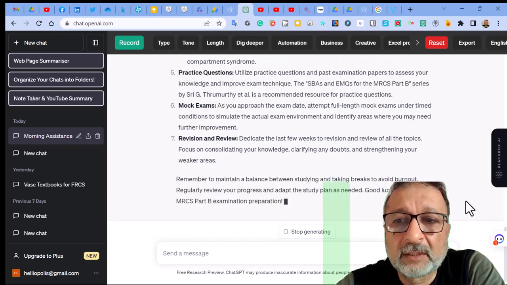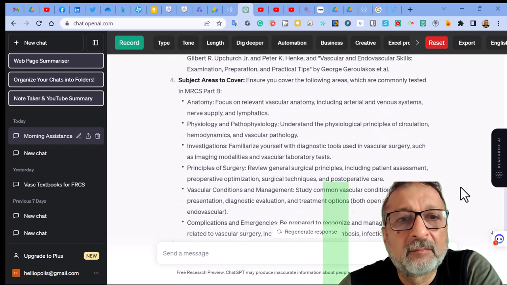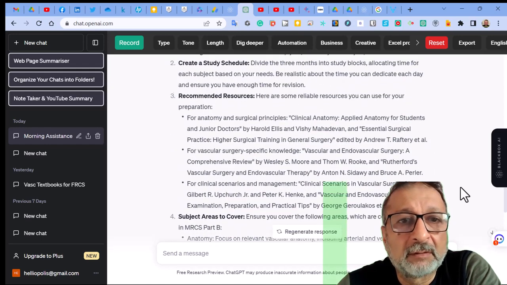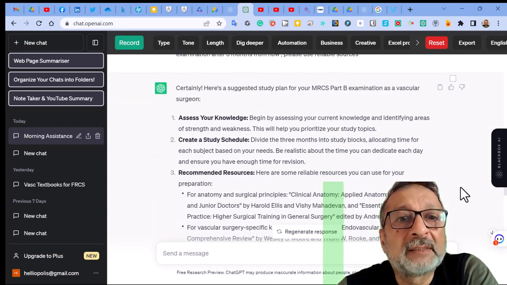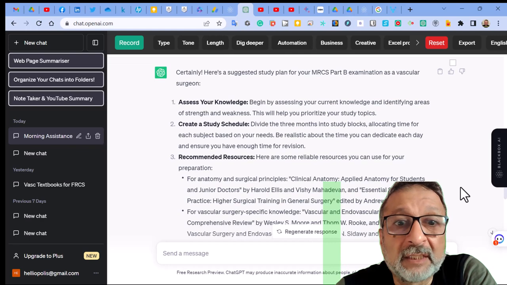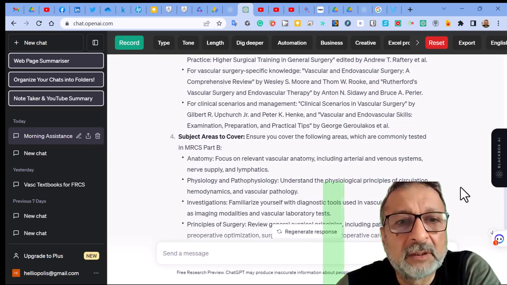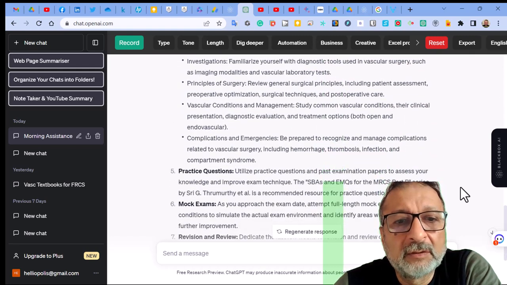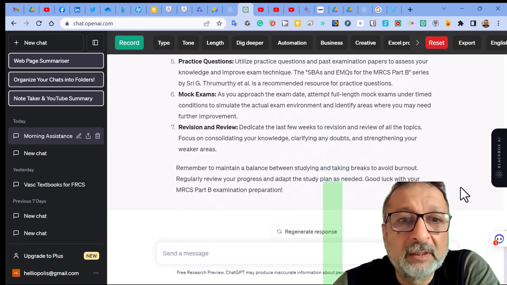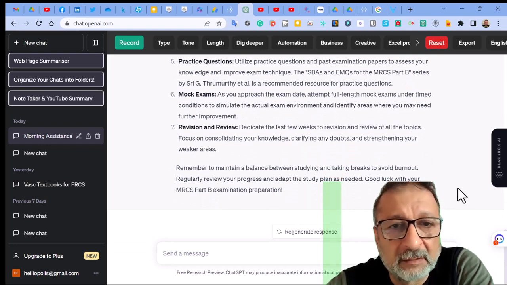It is actually much better than Bard by far. You can see here is a study plan. Assess your knowledge, create a study schedule, recommended resources for you to read, subject areas that you need to cover, anatomy, physiology, and you need to practice questions. You need to have a mock exam, a review. I will give it an excellent reply.